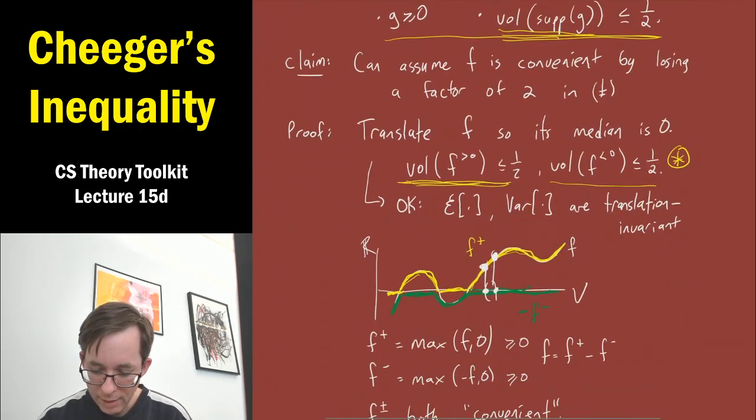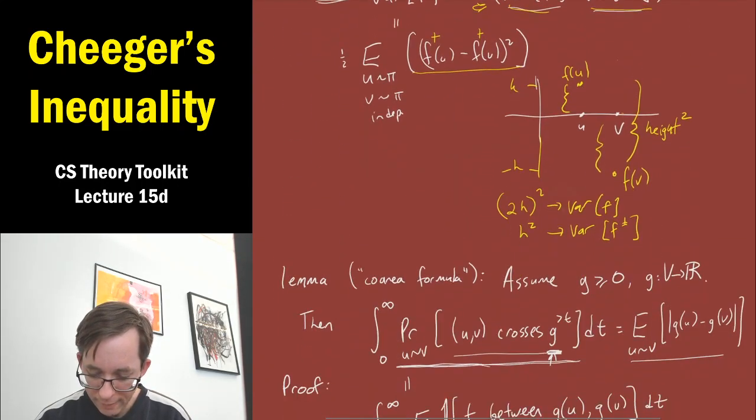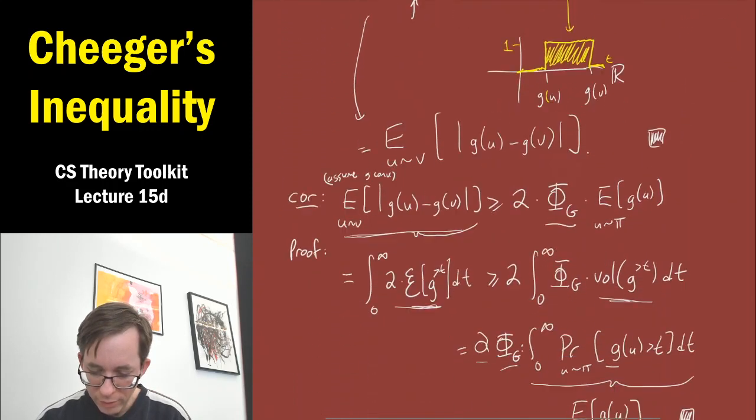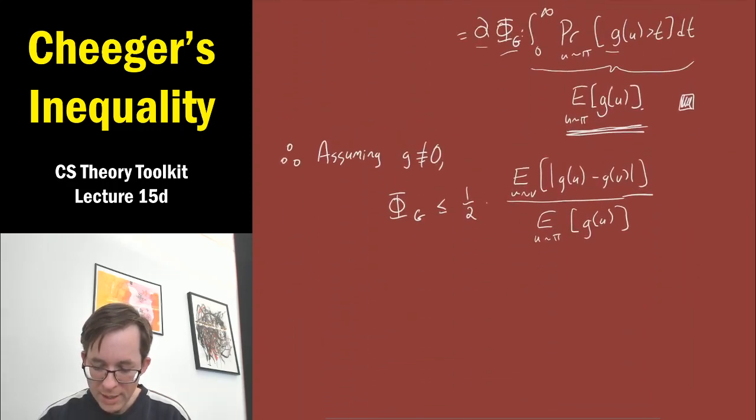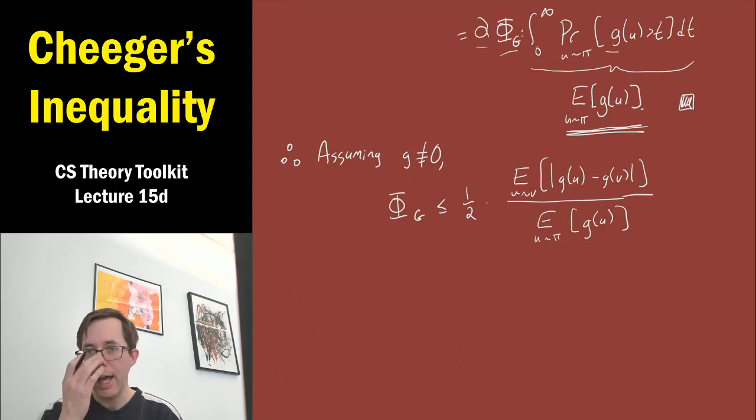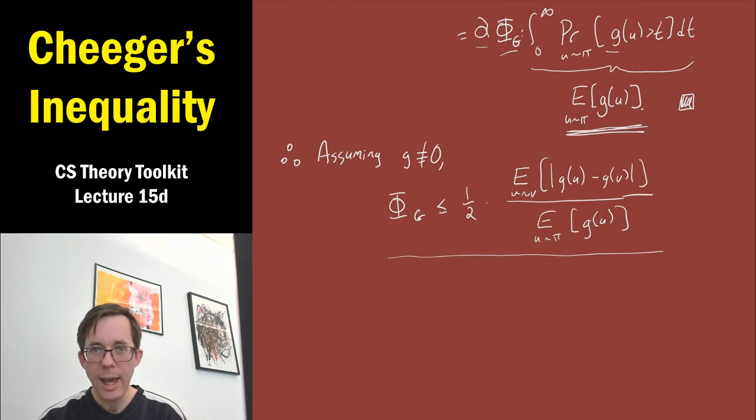And now, way down here, we've shown that phi of g is at most some other ratio that looks suspiciously like the quadratic form of g divided by the variance of g, but not quite. Somehow there are some squares missing. If there were just some squares in there, it would look extremely good. And so, a bit of a twist ending here: we're going to apply all this work we've done to conclude this, not with g being f, but with g being f squared.